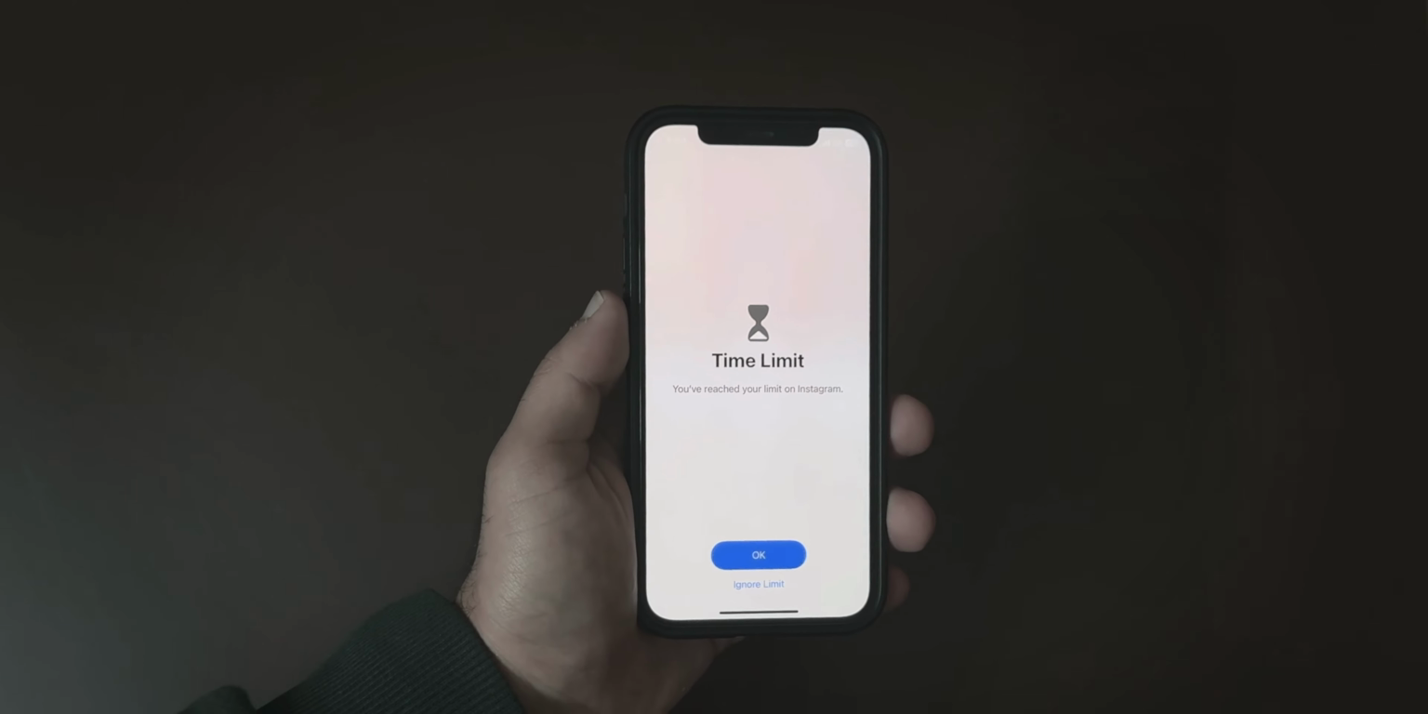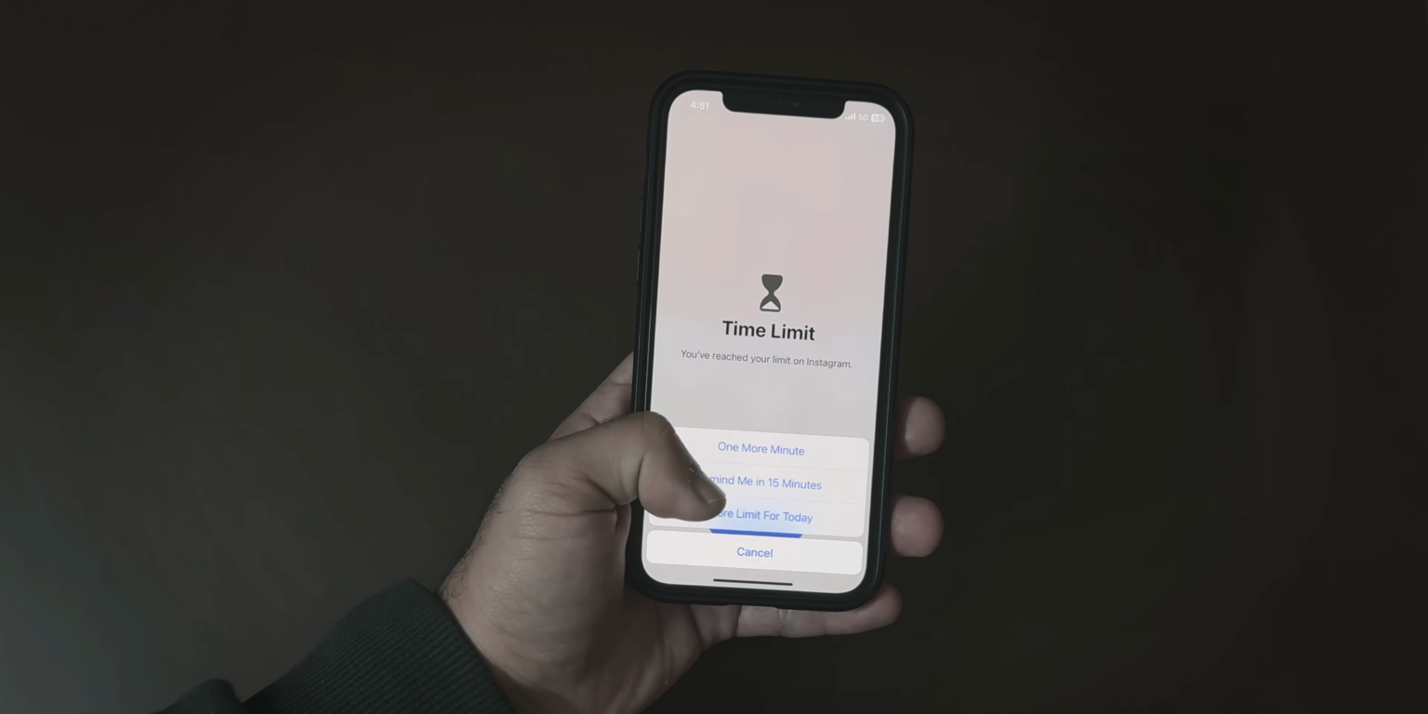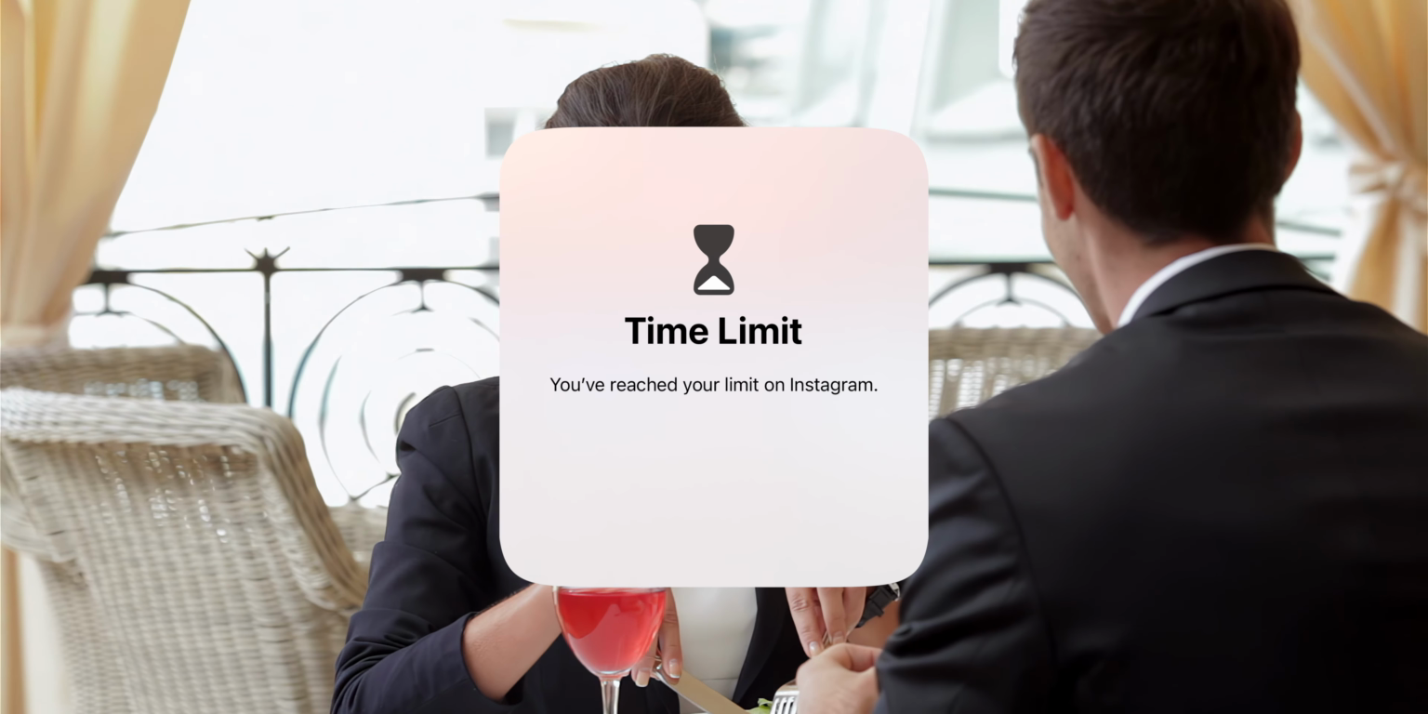and once you hit that time limit, Instagram will inform you that your time's up and will black out the app icon as a visual reminder that you're not supposed to be using it. There are of course ways to bypass it for 1 minute, 15 minutes, or completely if, let's say, you were in the middle of a conversation and bam, you've hit your time limit.